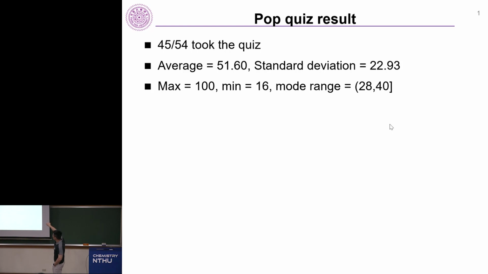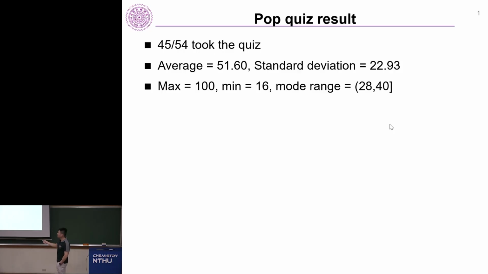Just answer questions in class, and I'll add back the attendance. The average was 51.60. Of course not very high, but that's okay. I know it's just a pop quiz, and you probably didn't review for it. So make sure to review solids and liquids for exam 2. Those are the difficult parts. As you can see, that's a huge standard deviation. Probably some people already learned it in high school, and some people reviewed it earlier. That's the reason for the high standard deviation.